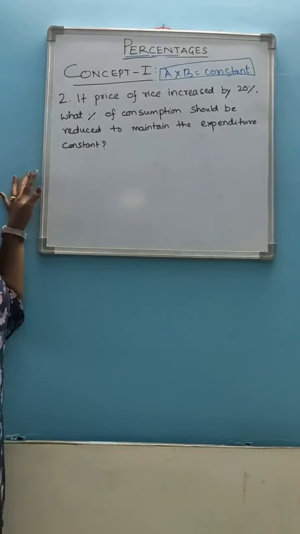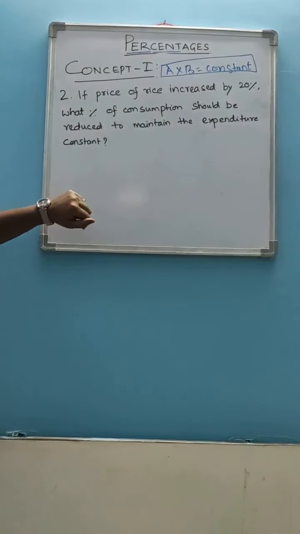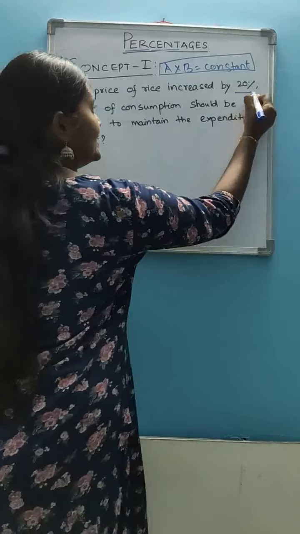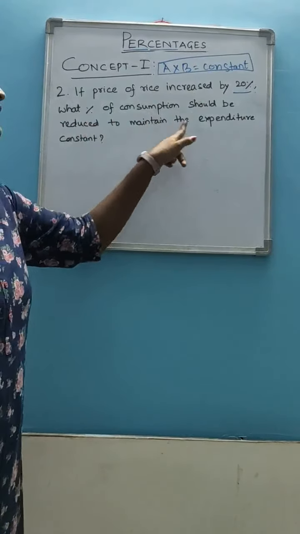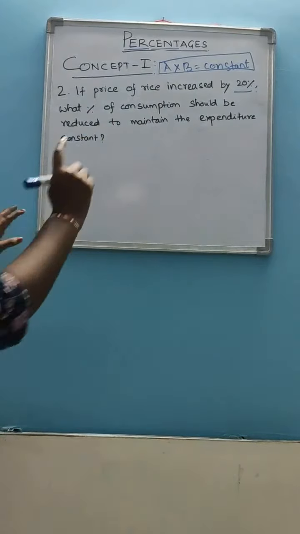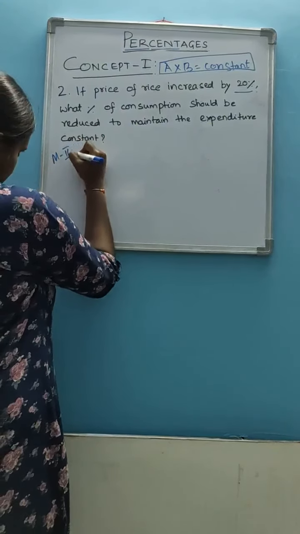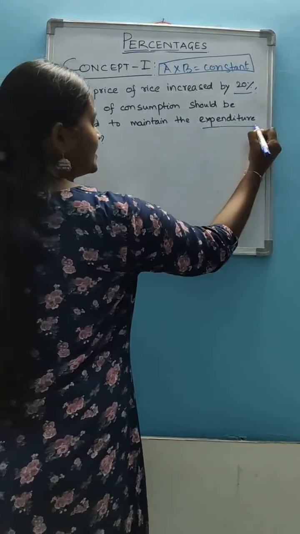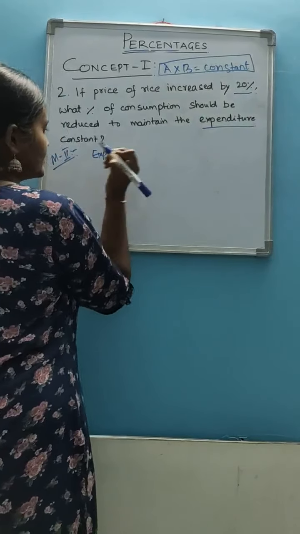Now we will see one more example on this concept. See, here in the problem it is given that the price of rice increased by 20%. What percent of consumption should be reduced to maintain the expenditure constant? First of all, we are going to solve this by using the second method. Here, expenditure means, how to calculate the expenditure? I am telling this, remember it.